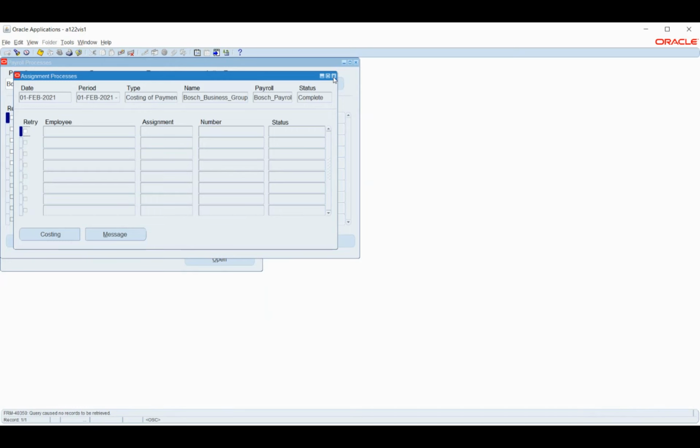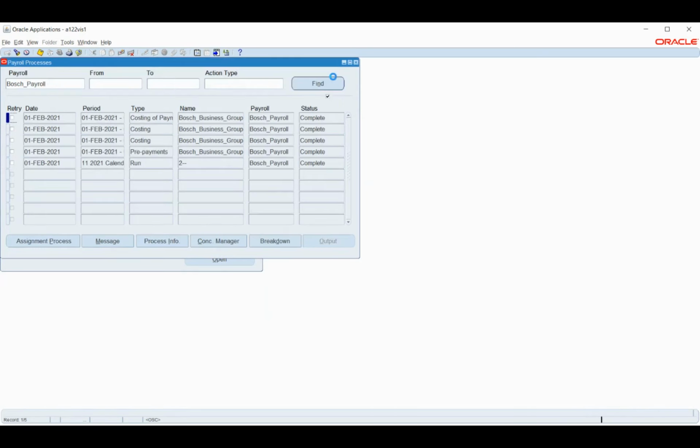I think since this check process has failed, it did not update the payment, I mean, the costing of payment part.